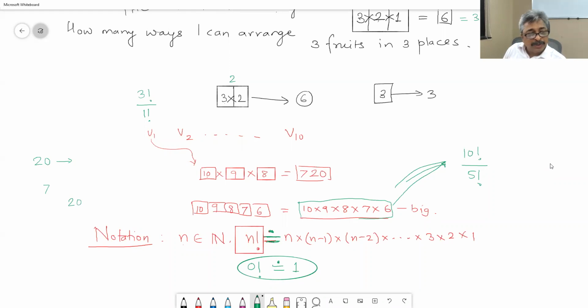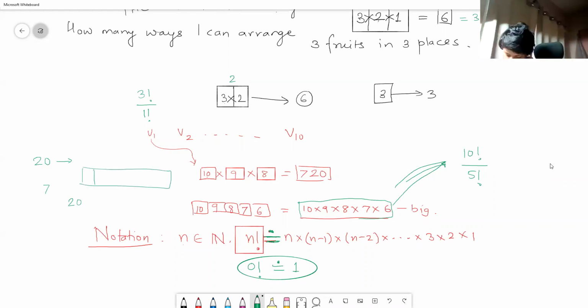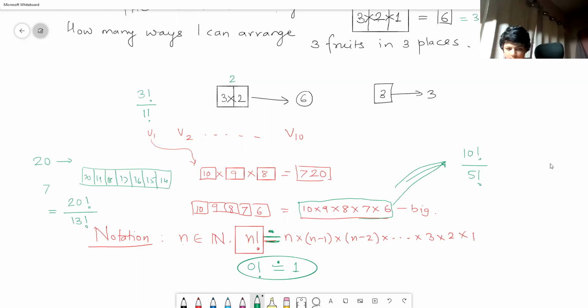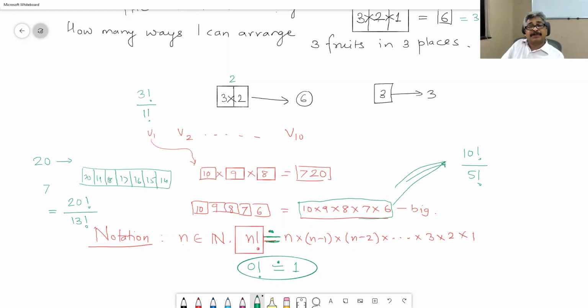So if we draw 1, 2, 3, 4, 5, 6, 7 places: first place 20, 19, 18, 17, 16, 15, 14. Correct? So 20 factorial will take us up to 1, and we have to remove 13 factorial. That will be the answer. Is everybody clear? Sagar, na samajhta hai? Yes, sir.